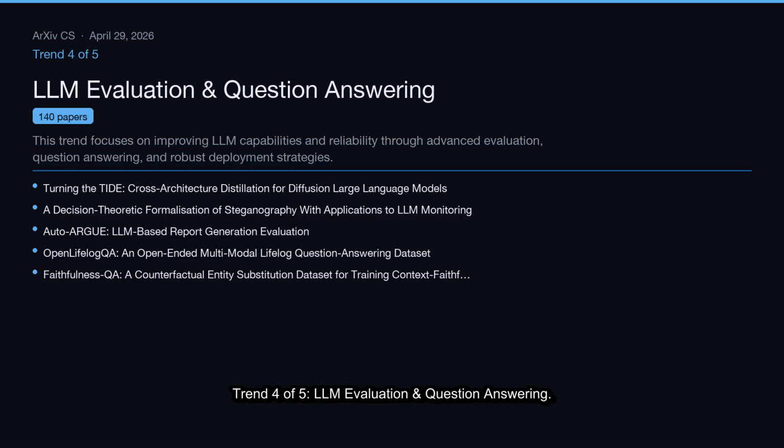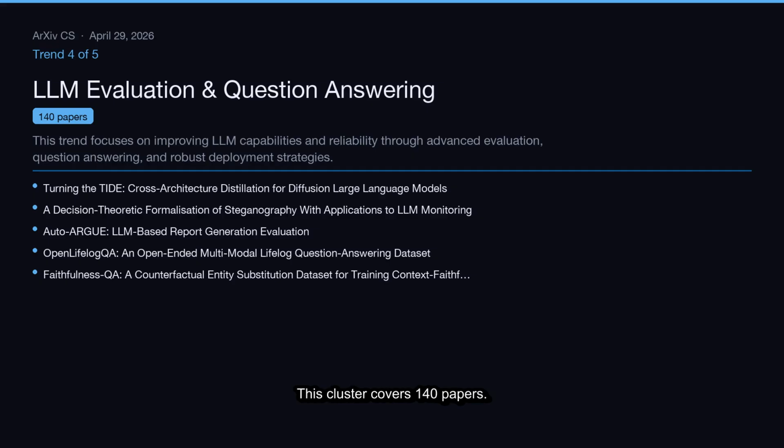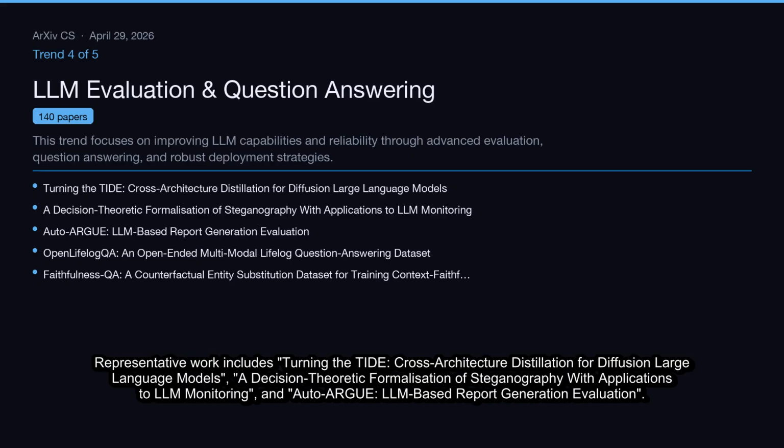Trend 4 of 5, LLM evaluation and question answering. This trend focuses on improving LLM capabilities and reliability through advanced evaluation, question answering, and robust deployment strategies. This cluster covers 140 papers. Representative work includes Turning the Tide, cross-architecture distillation for diffusion large language models, a decision-theoretic formalization of steganography with applications to LLM monitoring, and AutoArgue, LLM-based report generation evaluation.